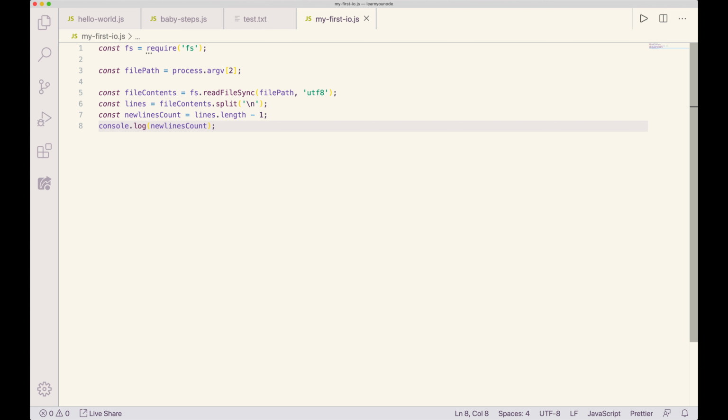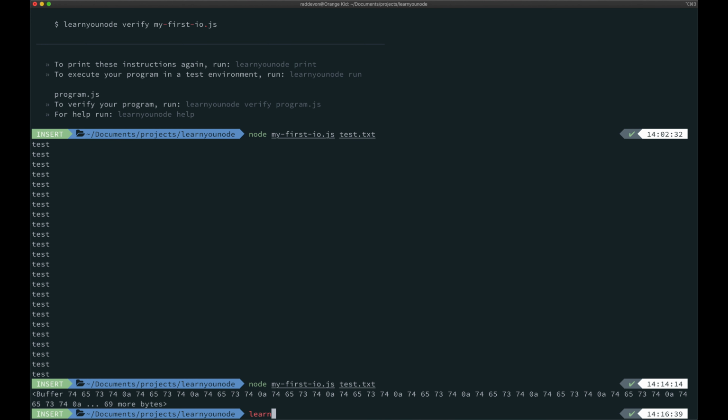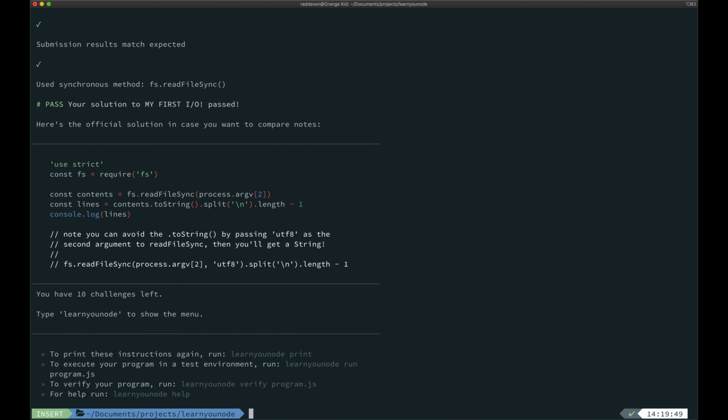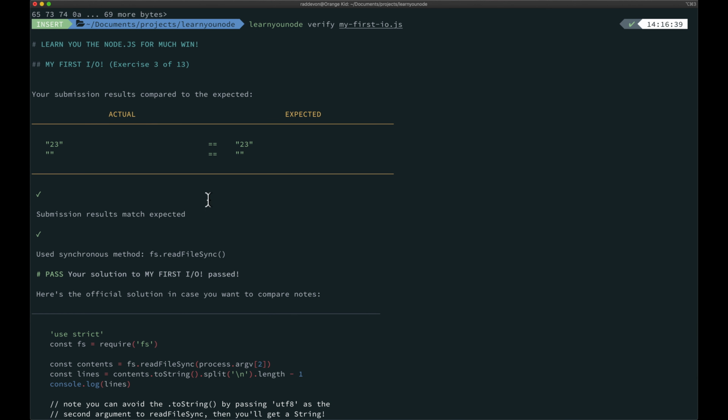I don't have a great way to test this interactively because they're going to feed me their own file. So I'm just going to use their verify script to test. learn new node, verify, and then my first IO. Okay, let's scroll up. Cool.